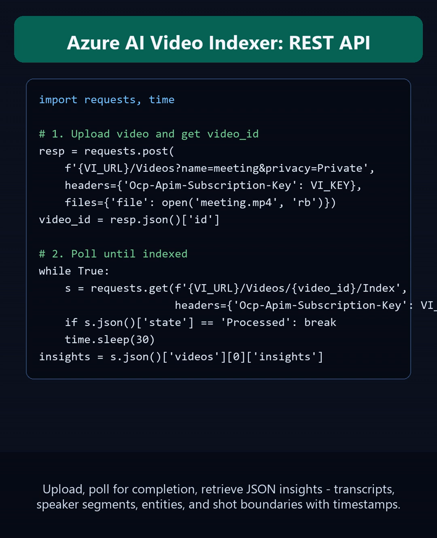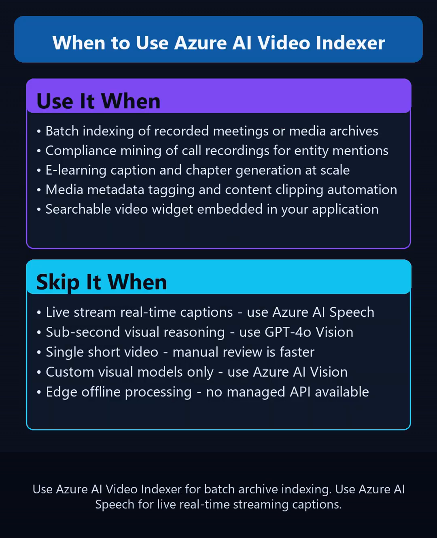Use Azure AI Video Indexer when you need automatic transcription, diarization, entity extraction, and topic indexing across large video archives for meetings, media, compliance, or e-learning. It is the right choice when you want a complete out-of-the-box pipeline without assembling individual speech, vision, and NLP models. Skip it for real-time live streaming intelligence. Video Indexer is designed for post-recording batch processing, not sub-second latency. For live caption streaming, use Azure AI Speech directly. For deep visual reasoning over video frames, Azure OpenAI with GPT-4o Vision will give you richer language-grounded analysis.